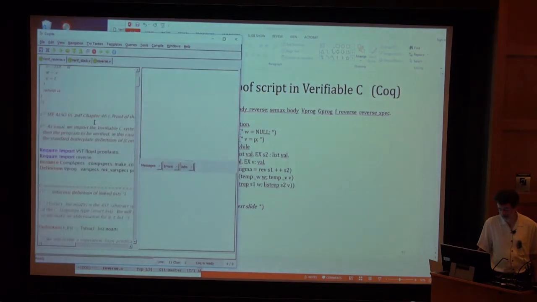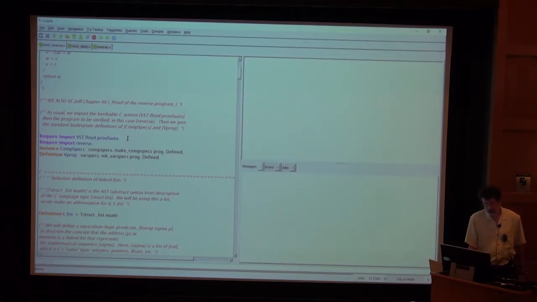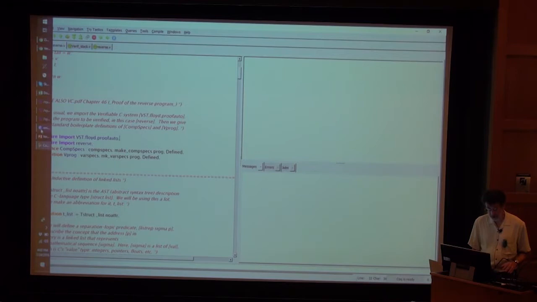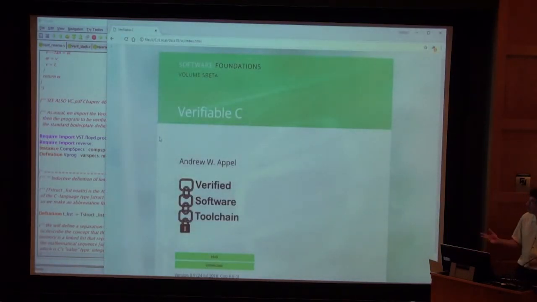Okay, so let's do this. In this verif reverse.v, I should mention, this is from Software Foundations, Volume 5 Beta. Well, it says Volume 5 Beta, but it's really Volume 5 Alpha. Sorry about that.